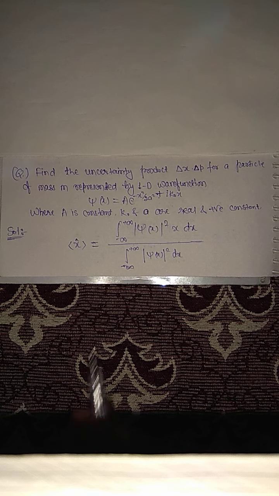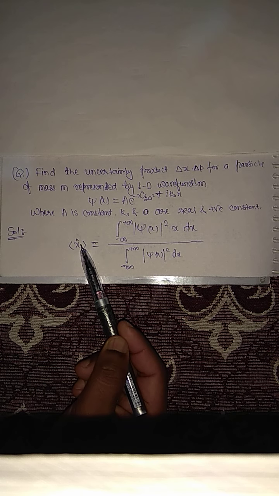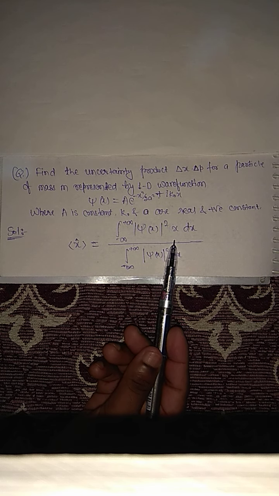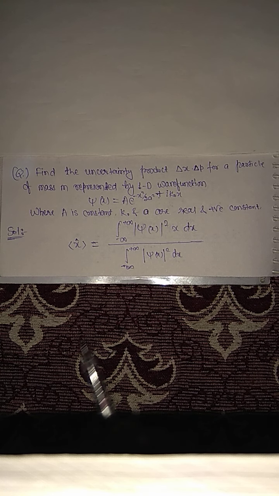If you have x, then x will be put here. If you have x squared, then x squared will come. So it is the integral from minus infinity to plus infinity of magnitude of psi(x) squared x dx, divided by the integral from minus infinity to plus infinity of psi(x) squared dx. Now further solve.